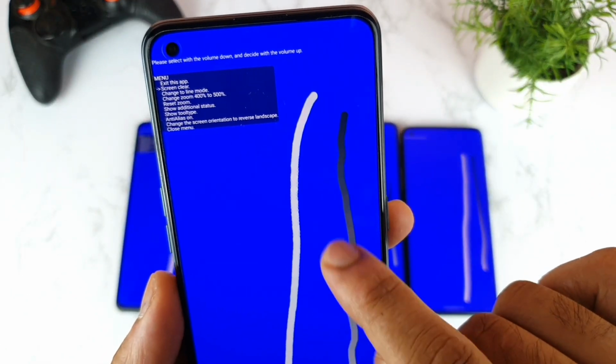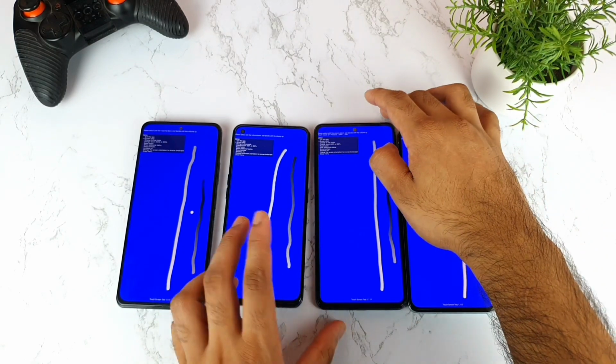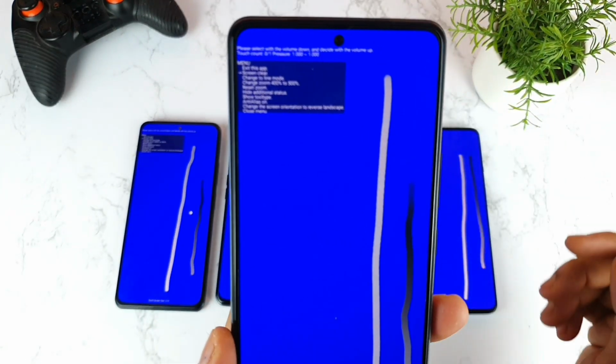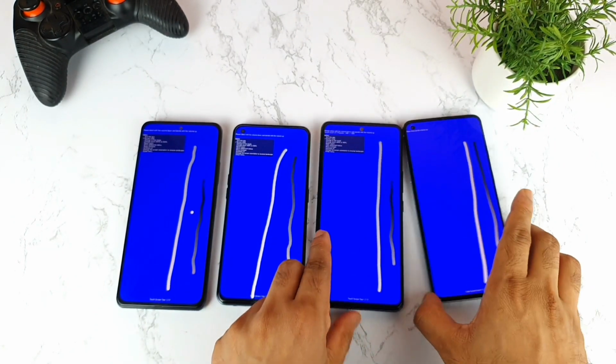you can see some circles as well. As you can see friends, a little bit but not much. This is because this is only medium speed I'm trying to move, and the IQ7 a little bit, and in the OnePlus 9R, as you can see friends, slightly you can see the circles as well.